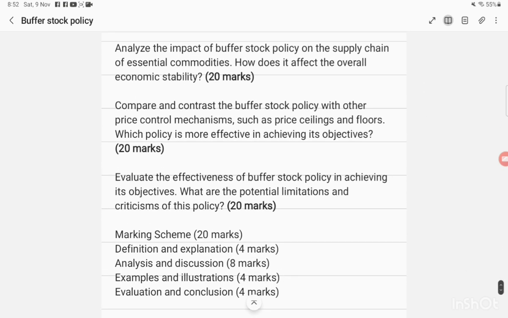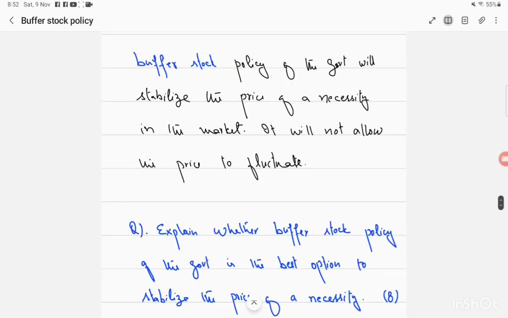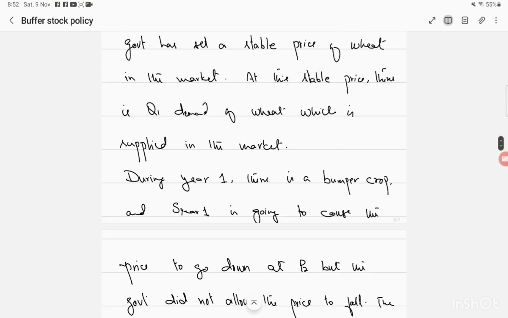Evaluate the effectiveness of buffer stock policy in achieving its objectives. What are the potential limitations and criticisms of this policy? At the end, we have the marking scheme of a 20 marks question, 8 marks question, or 12 marks question, which can be adjusted in their marks according to the Cambridge evaluation objectives: knowledge and understanding, then analysis, and then evaluation. So these are the three objectives of Cambridge International Examination.